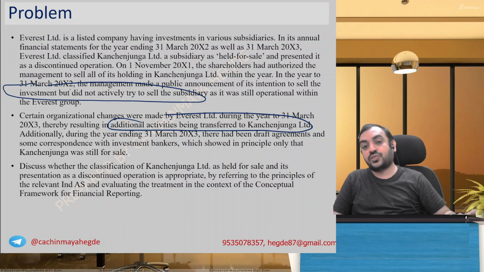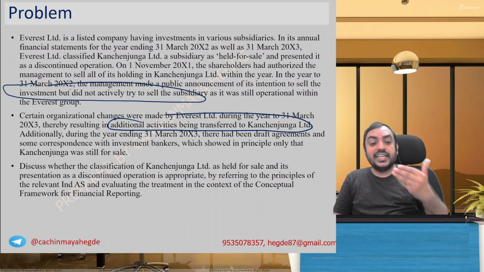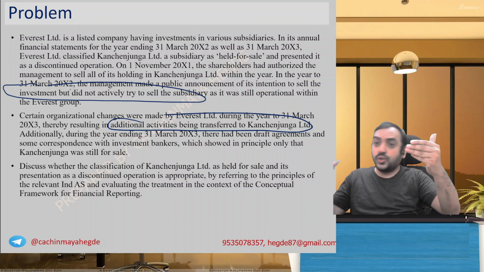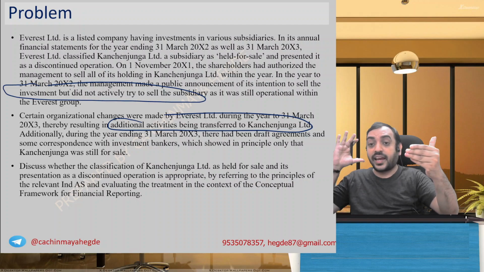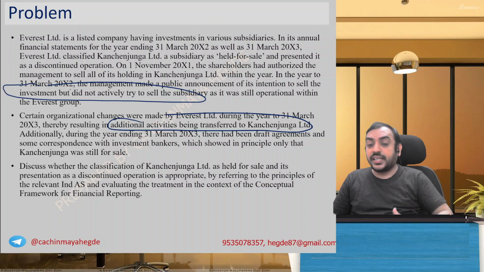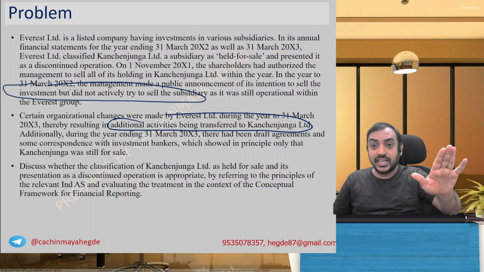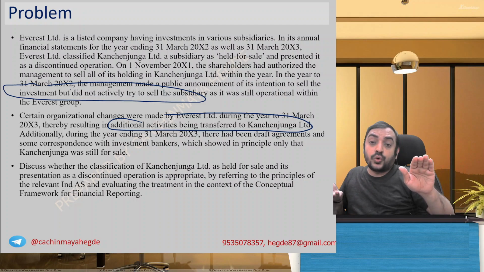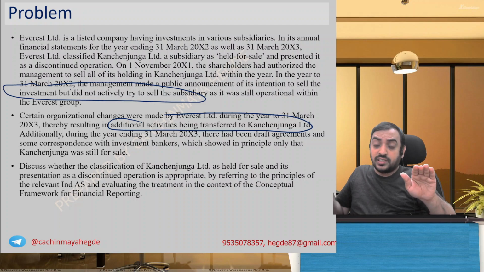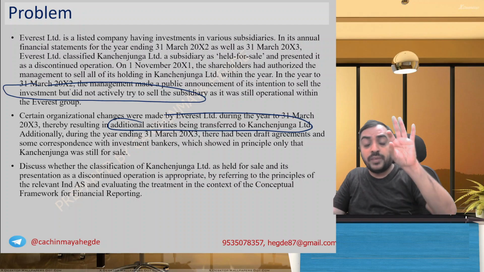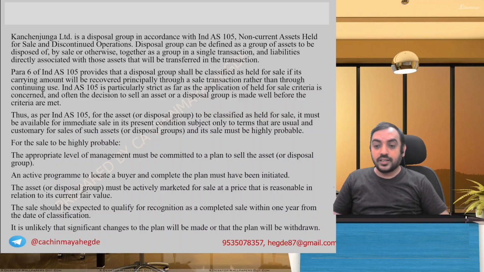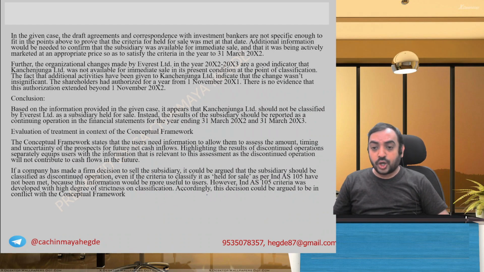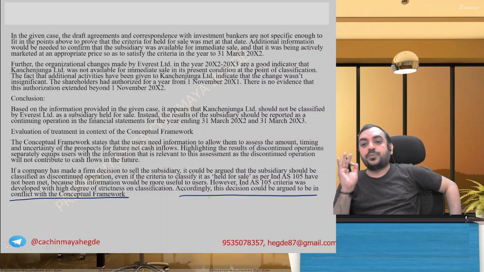the cash flows, estimations. So, if you say that it is held for sale, that is good. The users get a clear idea. But you say it is not held for sale, but in the information you say it is likely to be sold to inform the users about the cash flow, that information will be conflicting. So what they say? That accordingly this decision could be argued to be in conflict of conceptual framework.